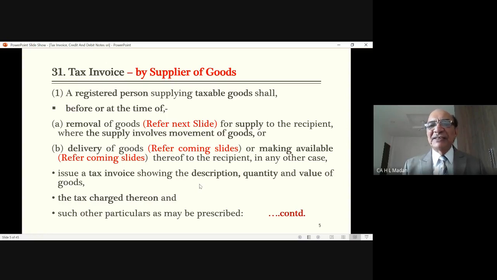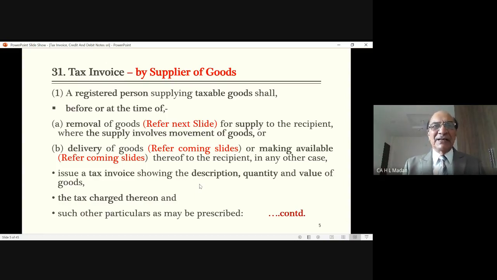So what are the things written over there? He will issue a tax invoice showing the description of the goods, quantity of the goods, and value of the goods, and the tax charged thereon. This is written in the act itself, in the section itself, provision itself. Then he says, and such other particulars as may be prescribed. Such other particulars as may be prescribed. And these are prescribed in rules.